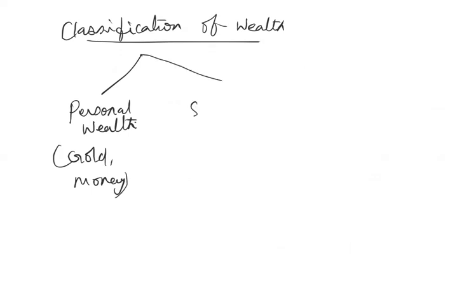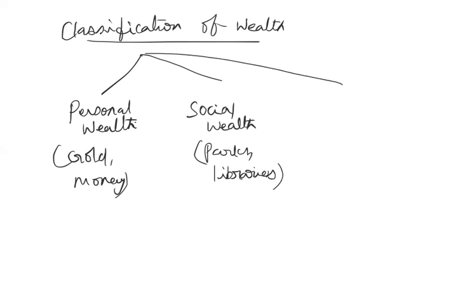Then you have the social wealth, all the parks, libraries. They all belong to the society, isn't it? So they come under the social wealth. Then you have the national wealth, whatever the national assets you have, the mountains, rivers, mines, petroleum, whatever assets you have within the country, they come under the national wealth.